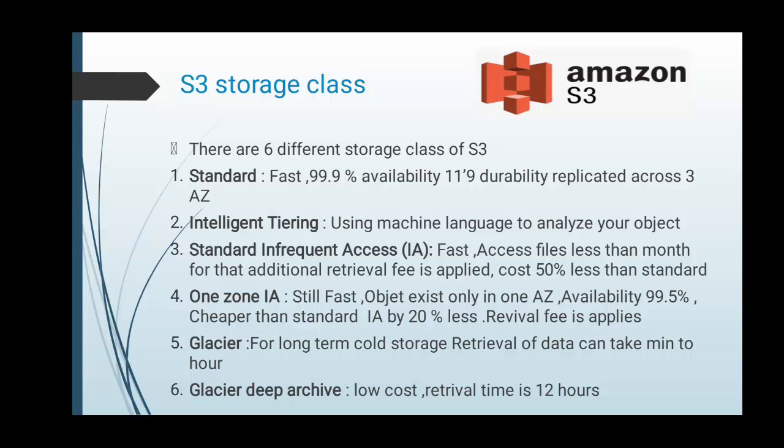Then the next type is Glacier. Glacier is durable and low cost storage. It can store data for long term use, and it can also be used as cold storage. For retrieving data it can take minutes to hours. Then the last is Glacier Deep Archive. It is the lowest cost storage class. The retrieval time required is almost 12 hours.